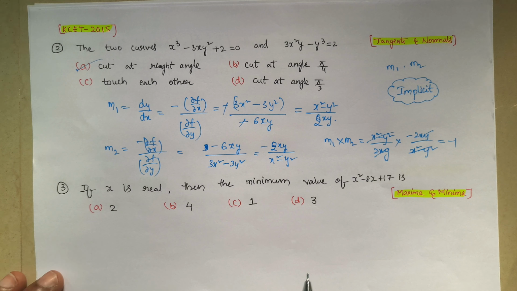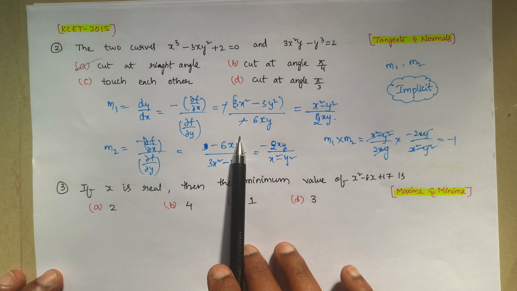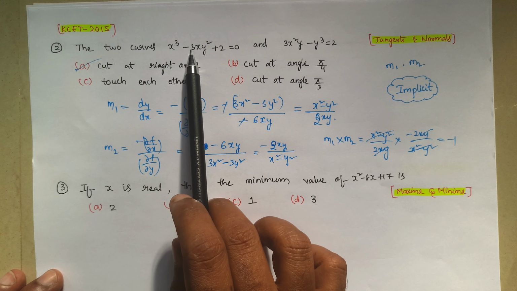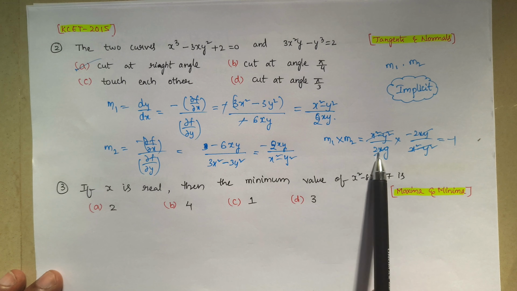Next question. So see, if we know this method, dou f by dou x and dou f by dou y, if you understand this you can do it, or else generally you find dy by dx and you find dy by dx, so that will be m1 and m2, that also you can multiply, you will get it.